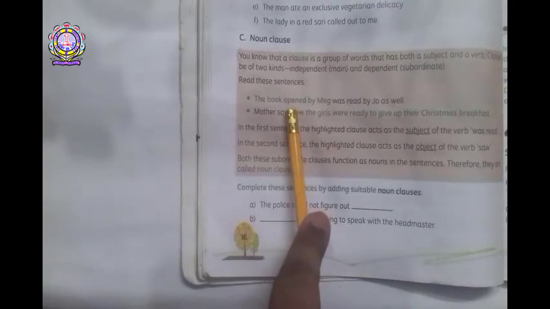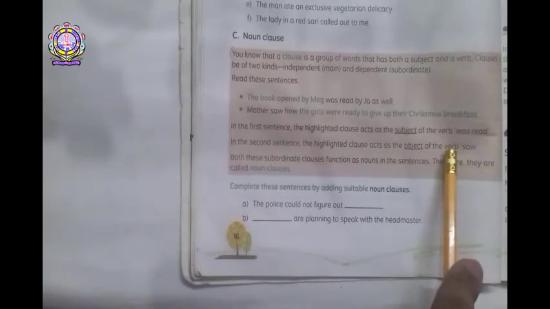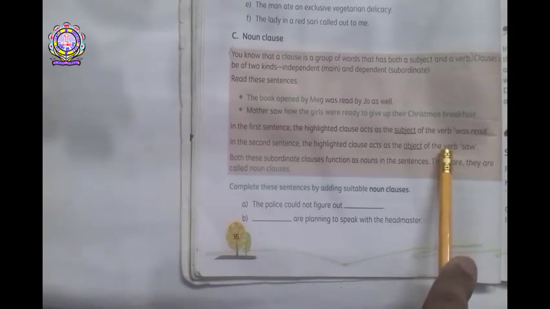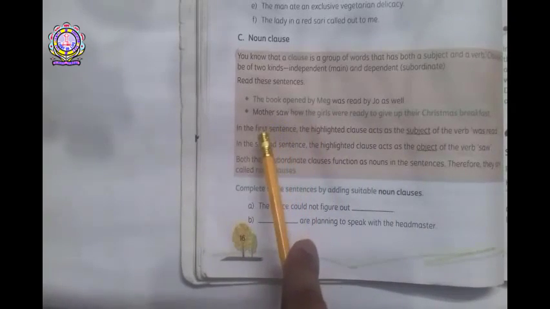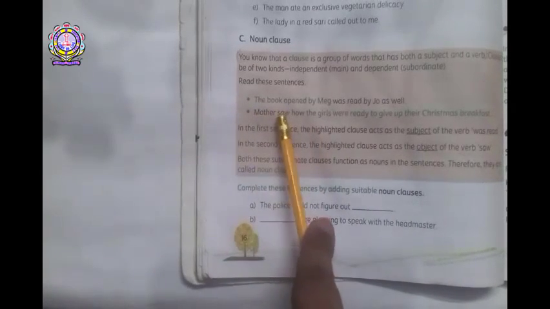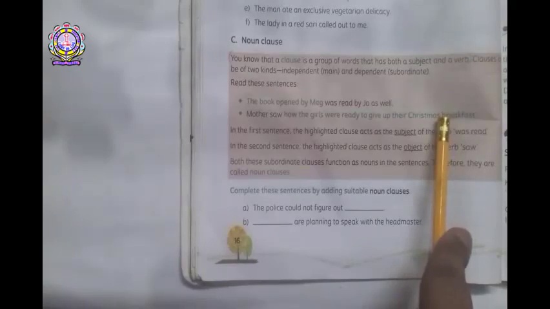See the second sentence. In the second sentence, the highlighted clause acts as the object of the verb. Who saw? Mother saw how the girls were ready to give up their Christmas breakfast.